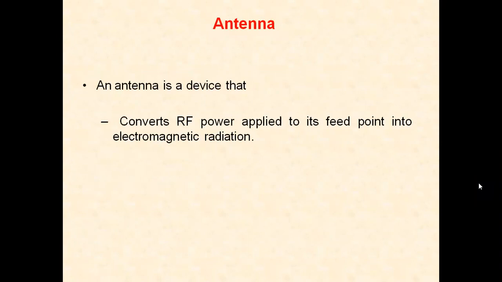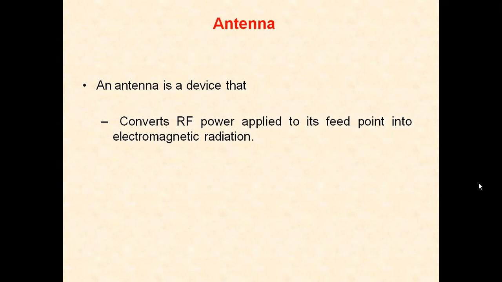An antenna is a device that converts RF power applied to its feed point into electromagnetic radiation. An electronic communication system consists of a transmitter, receiver, and communication medium. In some communication systems, the transmission medium is a direct link between transmitter and receiver, such as wire, cable, fiber optic cable, etc. In a radio communication system, there are no direct connections.